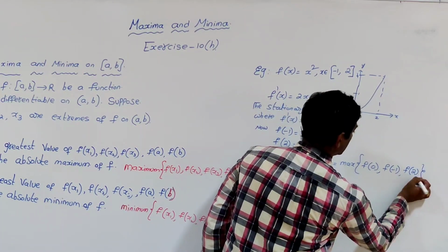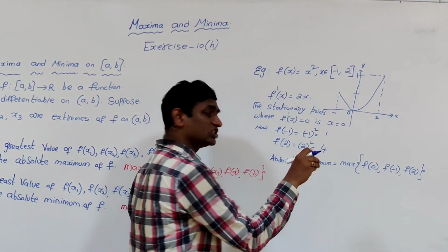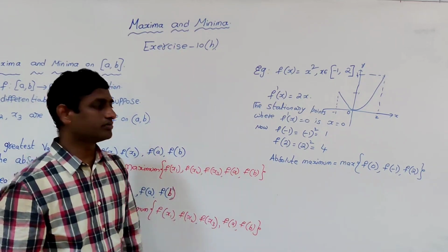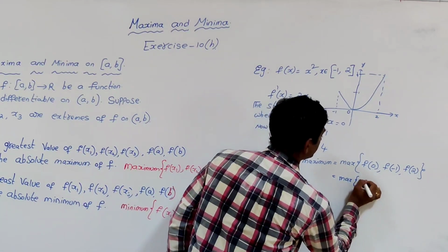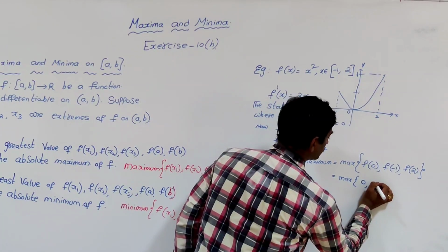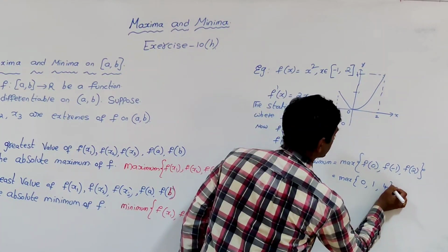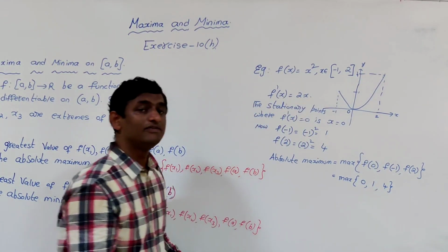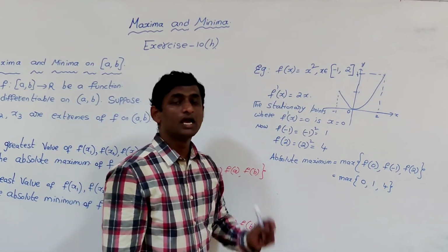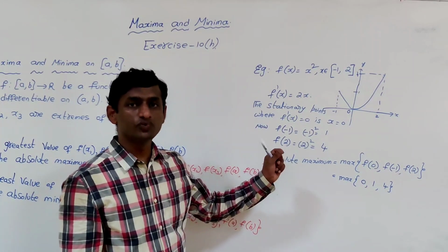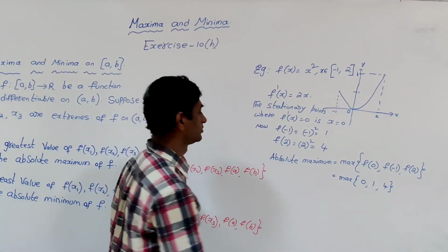Among this list, which is maximum gives the absolute maximum. So that is the maximum of f of 0 is 0, f of -1 is 1, f of 2 is 4. Among 0, 1, 4, which is maximum? 4 is the maximum. So it has the absolute maximum 4 at x is equal to 2.